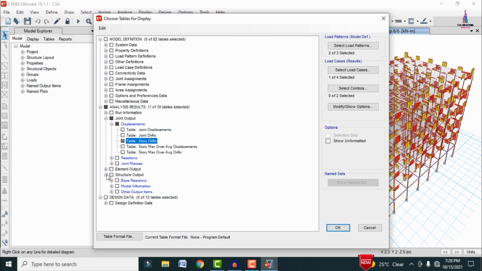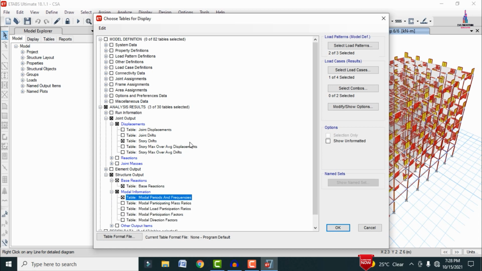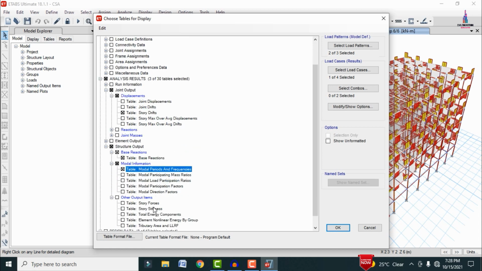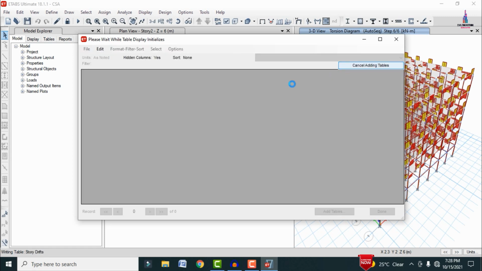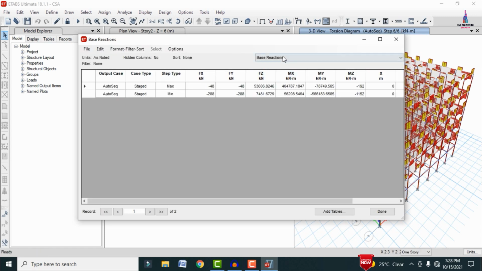Again, you can load the values related to the base reaction values. Again, you can load the values related to the modal time period and frequency. Again, you can load the values related to the story forces here like this. Okay, you can click on OK so that it will load the values related to the story drift value, shear value, bending value, torsion value, time period value, and frequency values here like this.